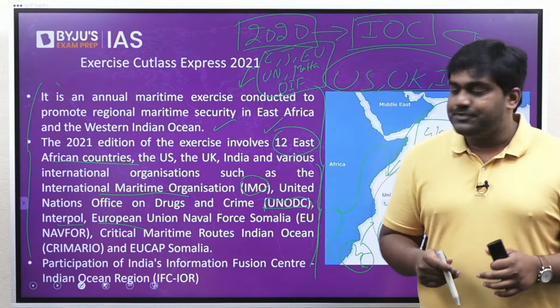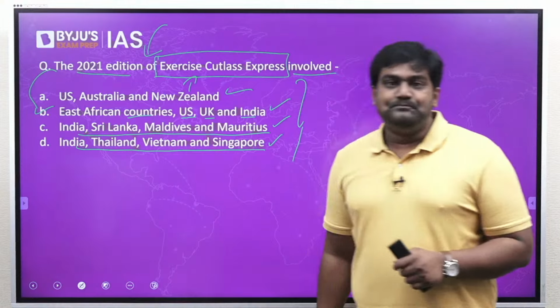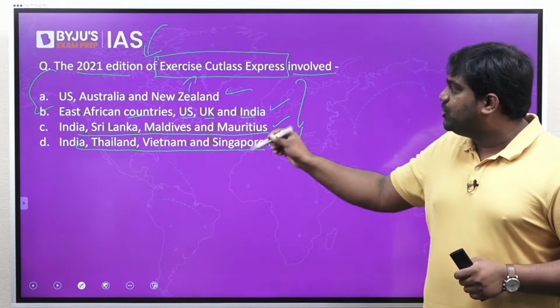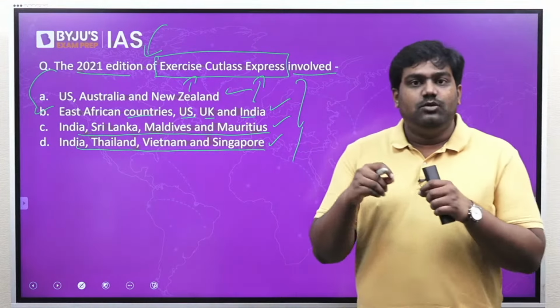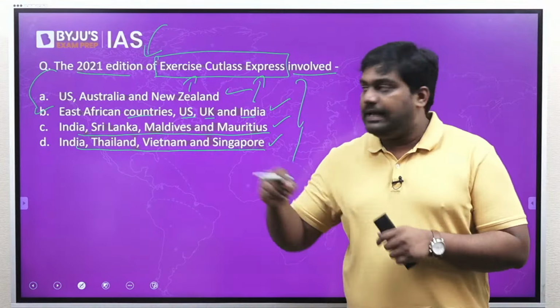So that is why the topic is very, very important for your prelims. It's a very factual topic, but the points can be very important. So the right answer is option B. East African countries, US, UK, and India. They are the ones who took part in exercise Cutlass Express that was held last year. Okay. Now moving on, we'll talk about another question from Africa.